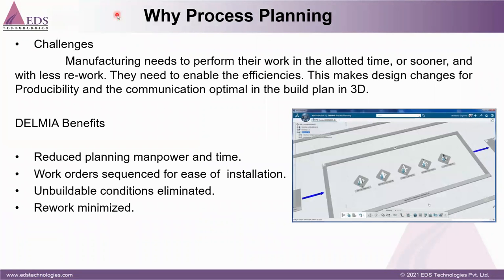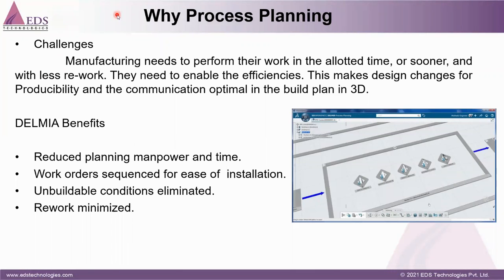So what is the need for production process planning? The main challenge is that for any product we need to produce, there should be a timeline, and the manufacturer has very limited time to produce their product. They have multiple bottlenecks like rework and quality.